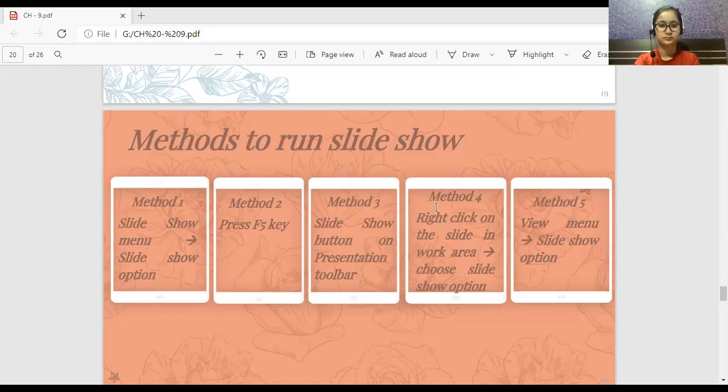Right click on the slide in the work area and choose slideshow option. Clear? Revise it once again. Done, bache?